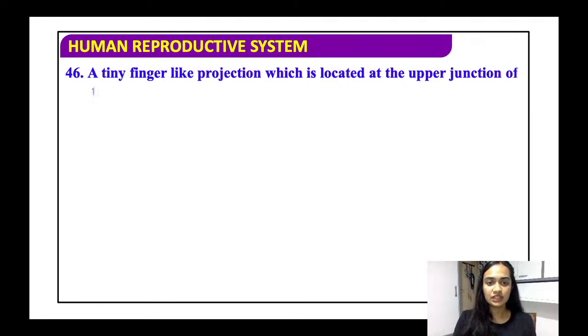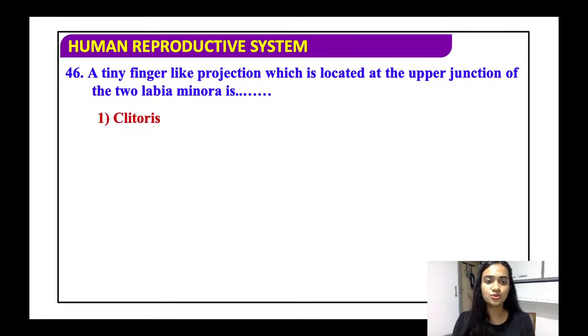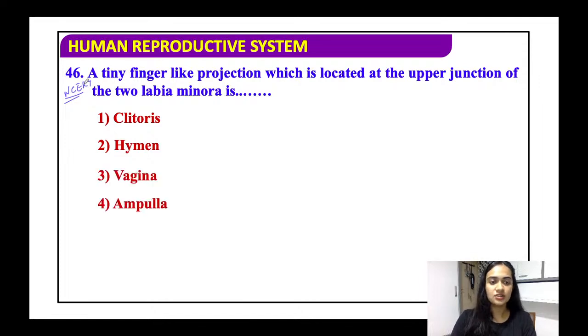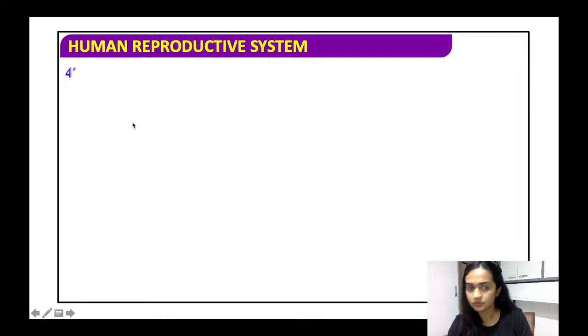So the tiny finger-like projection which is located at the upper junction of the two labia minora is... This is a definition taken as it is from NCERT. All right, again very important. Clitoris, hymen, vagina, ampulla. The right answer for this is basically the definition itself of the clitoris.